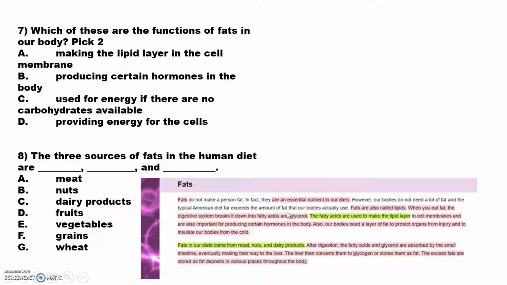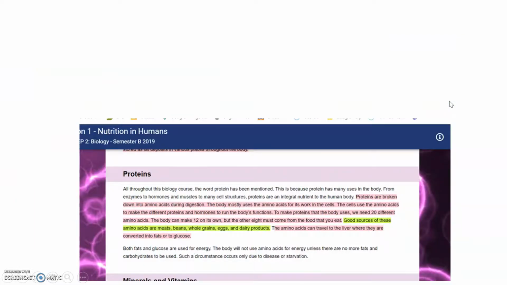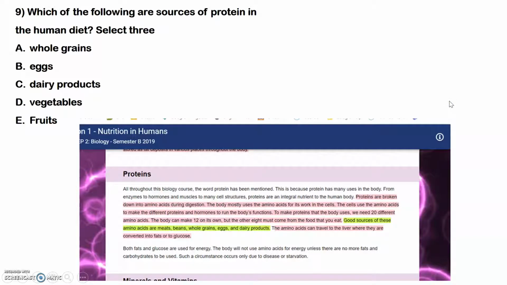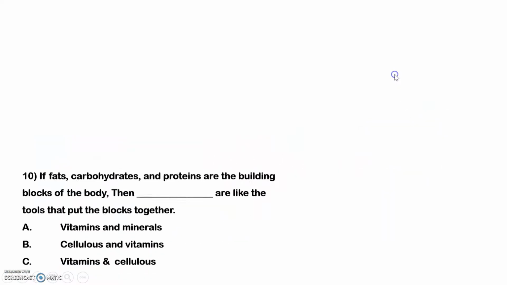So anyway, let's look at number 8. The 3 sources of fats in the human diet are, let's look right here. 1, 2, 3, right here in green. There's all 3 of them. So look up here. Look at your letters. Write down the letters that have meat, nuts, and dairy. Okay, moving on. Number 9. We've got answers. Which of the following are sources of protein in the human diet? Look right here. Select 3 of them. You can pick meat, beans, whole grains, eggs, and dairy products. Pick 3. Find me 3 of them for your answers. And we will get ready to move on.